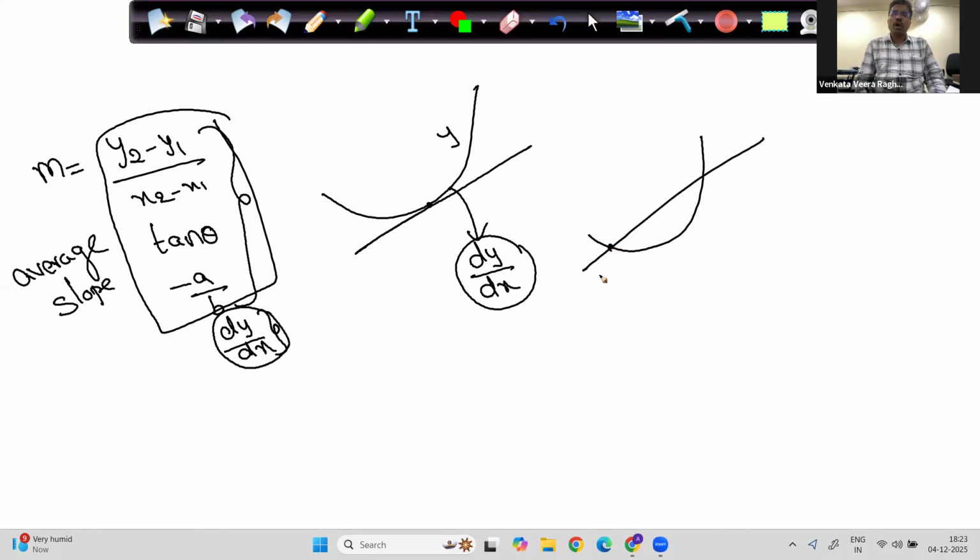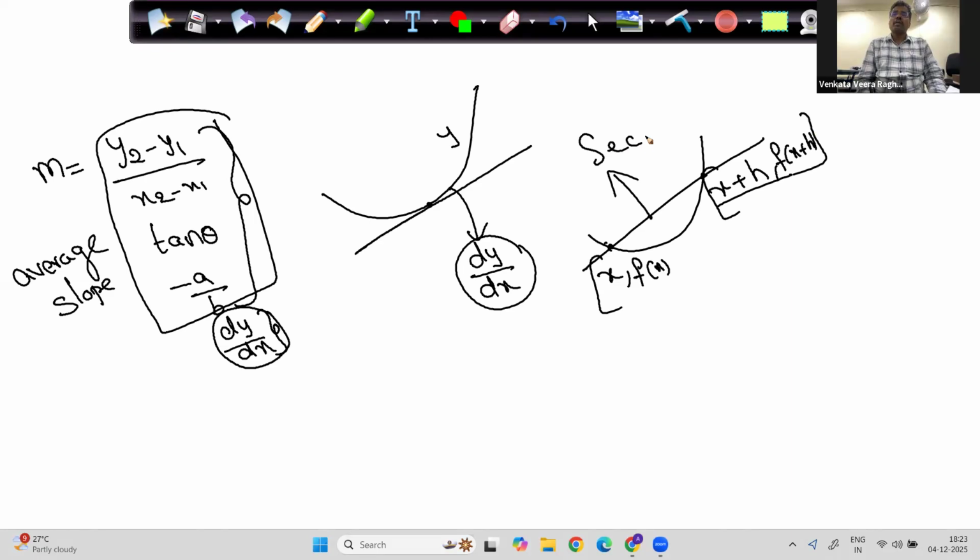Take 2 points. This point be x, and I am taking another point at a distance of x plus h. The y value corresponding to this is f of x, and the y value corresponding to this is f of x plus h. Now this is called a secant line, but I can't do anything with a secant line.